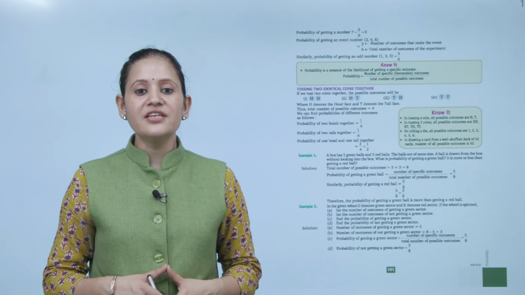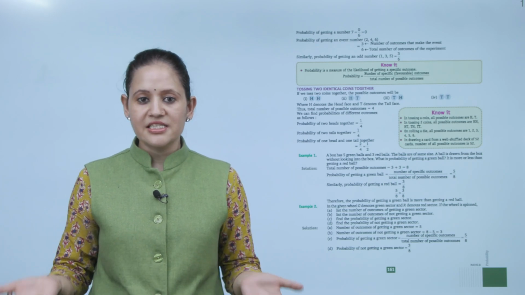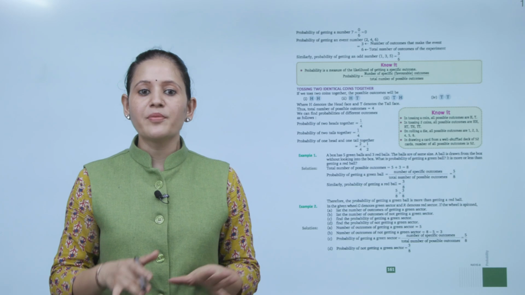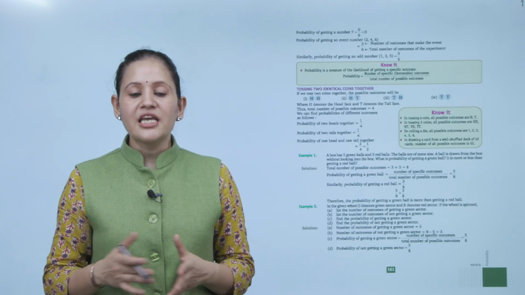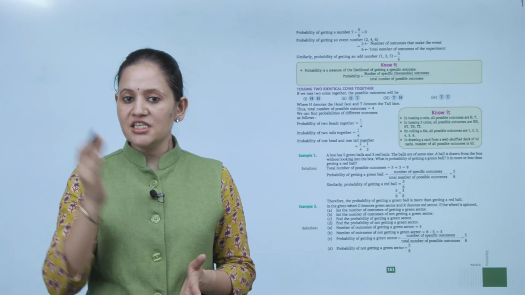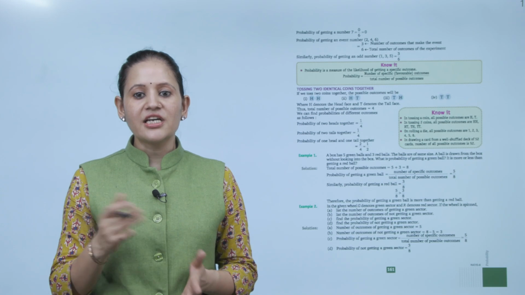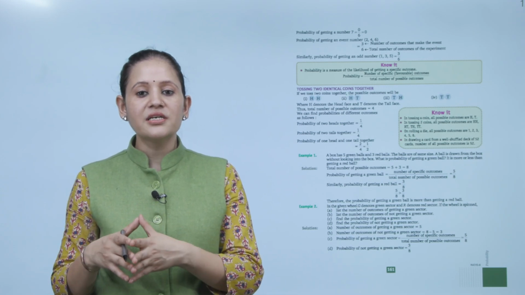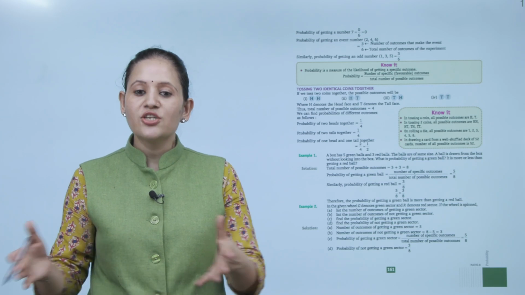Probability of getting a number 7 is 0 by 6, because 7 is not on the die, numbers are only 1 to 6. So that is 0. Probability of getting an even number. Which are the even numbers? 2, 4, 6. 3 numbers, so 3 by 6. So that is 1 by 2. Similarly, the probability of getting an odd number is also 3 by 6. Know it.